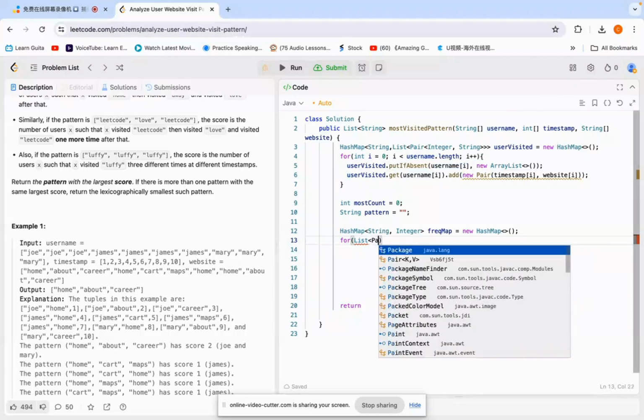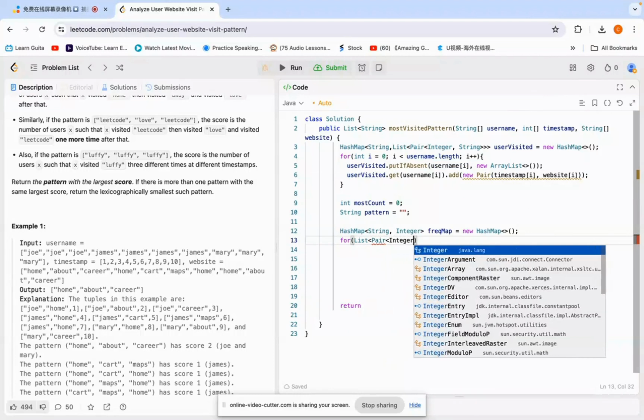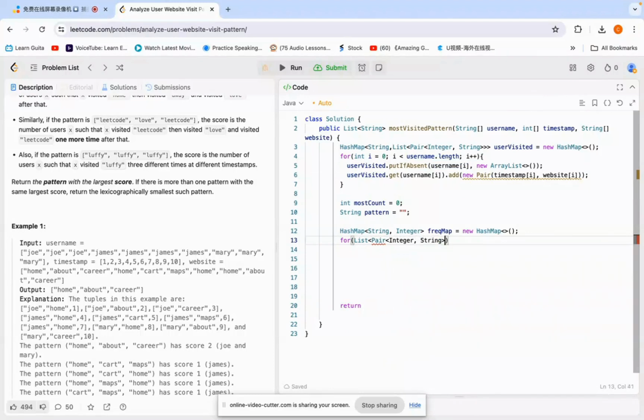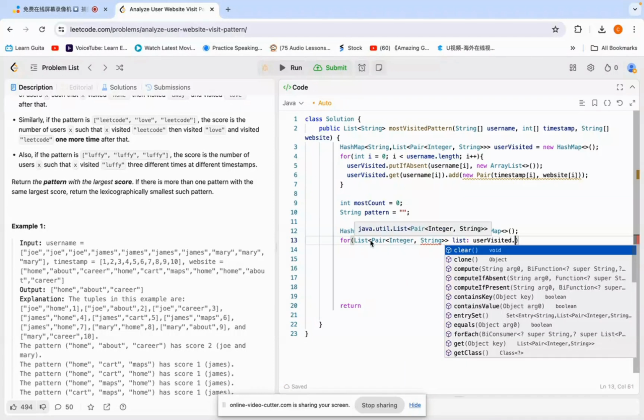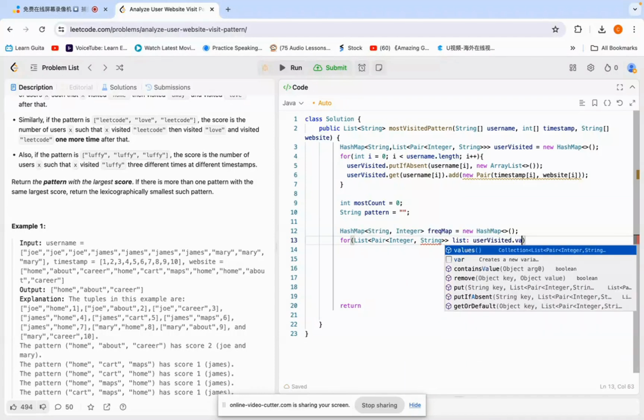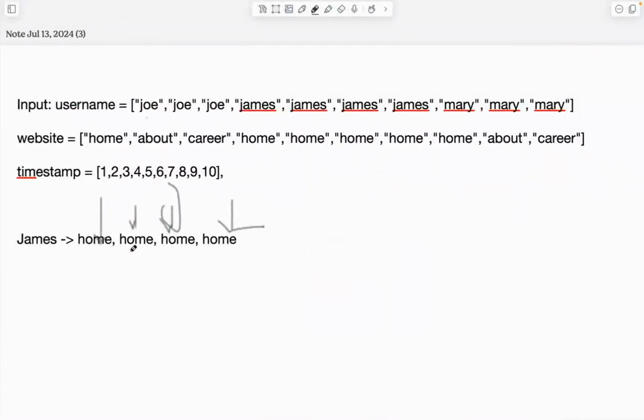Now here's pair of integer and string, and then we can call this one list, and the username the value. So the value here is home, right? Home with the timestamp, but I didn't put the timestamp here.